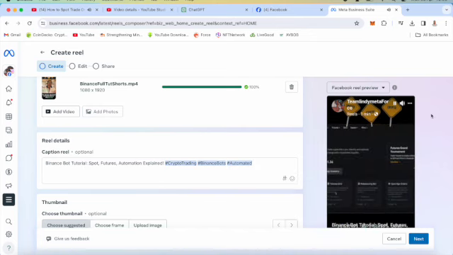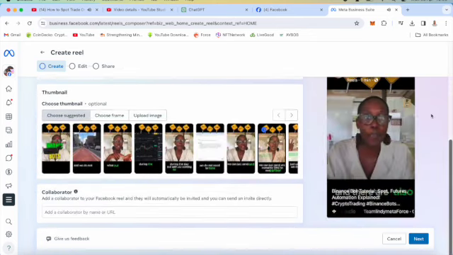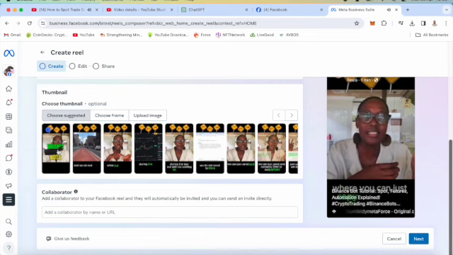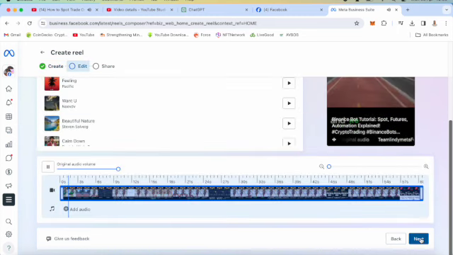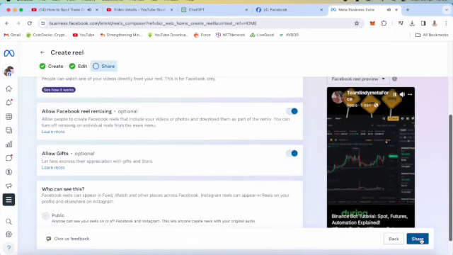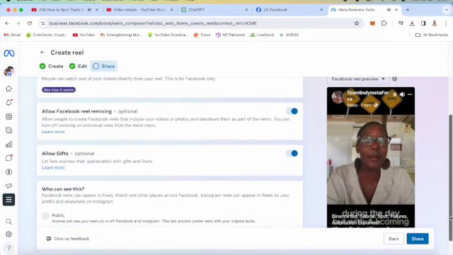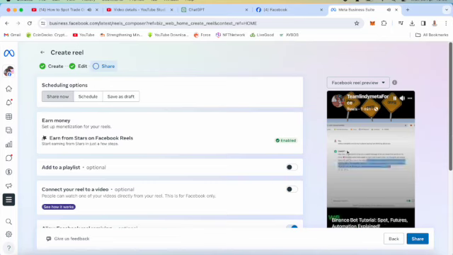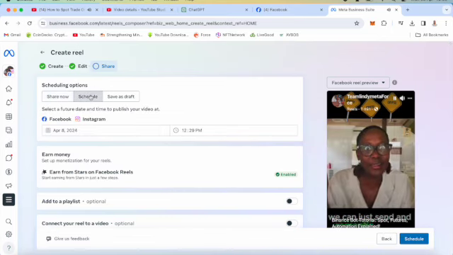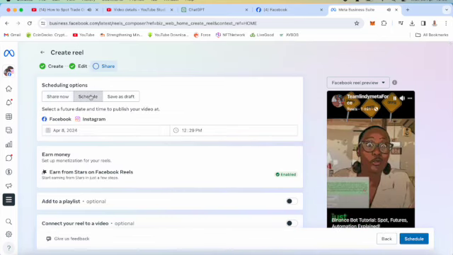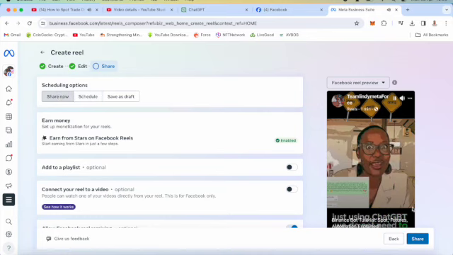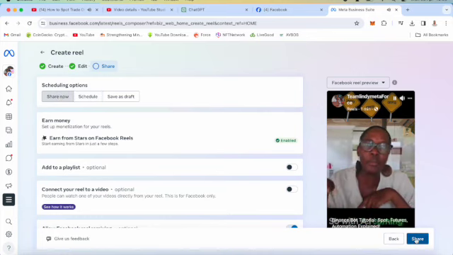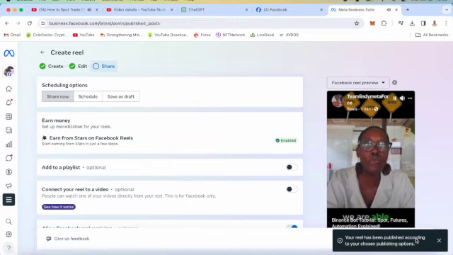Add the hashtags always. And then after, select the thumbnail that you want people to see, and I've just selected the one. If you do not select, it will show anything, even when you are coughing or something. And if the video is more than 10 minutes, you can just make it smaller there, and then you click next. And then here under share, don't click share yet. If you want to schedule, you can go at the top and schedule and set the date that you want. But for me, I am going to share now. So I'm basically going to click share. This is live. It is going to my YouTube channel.